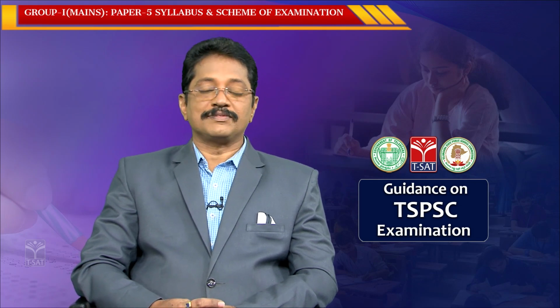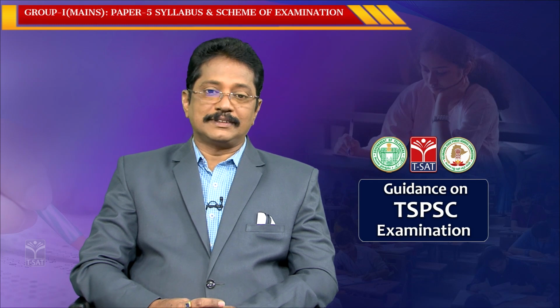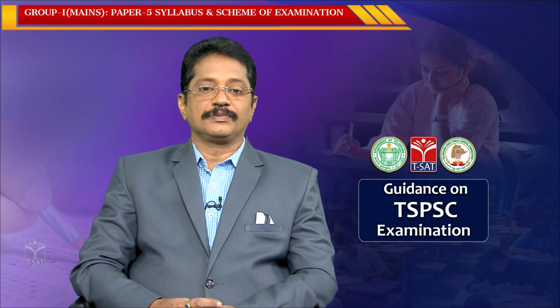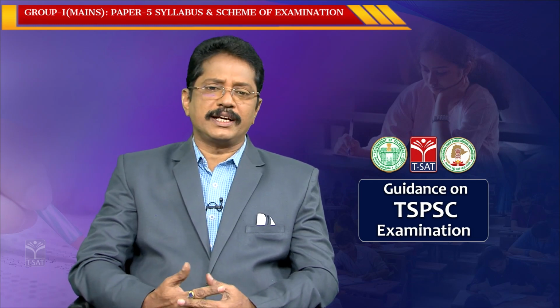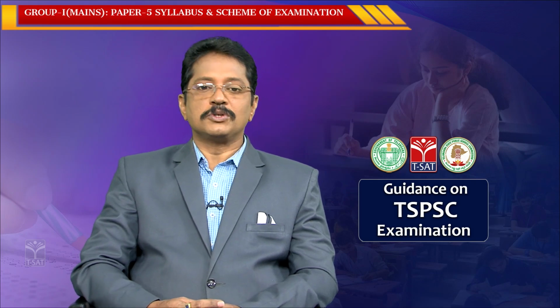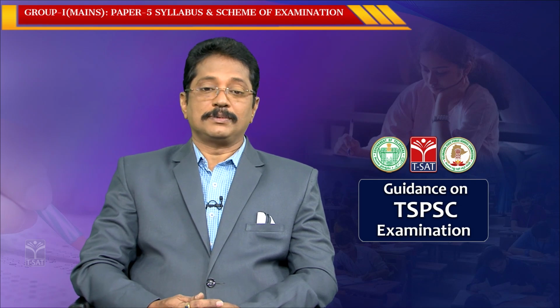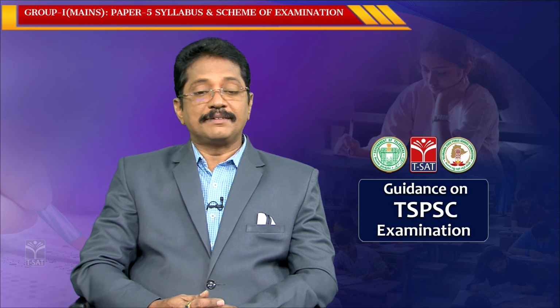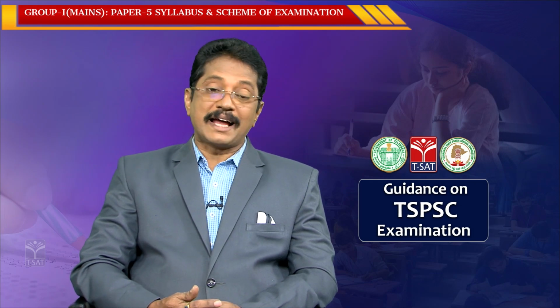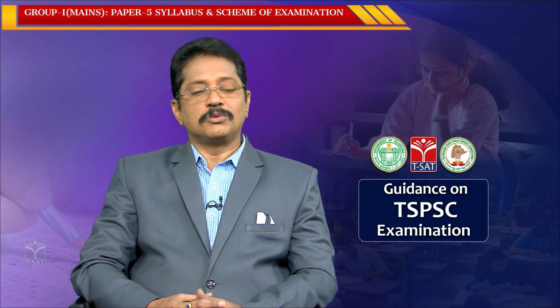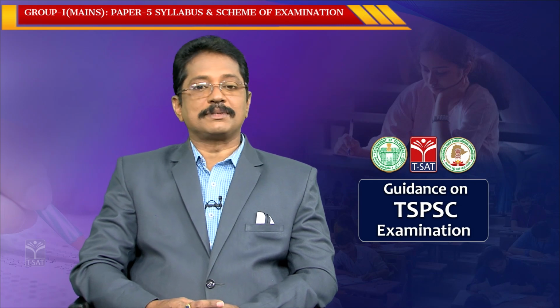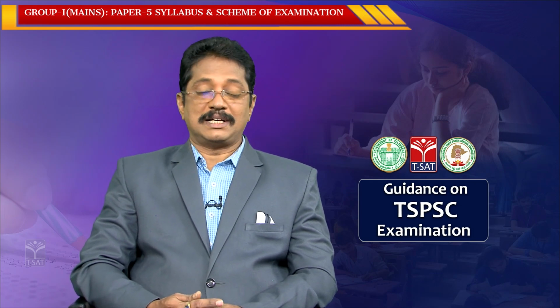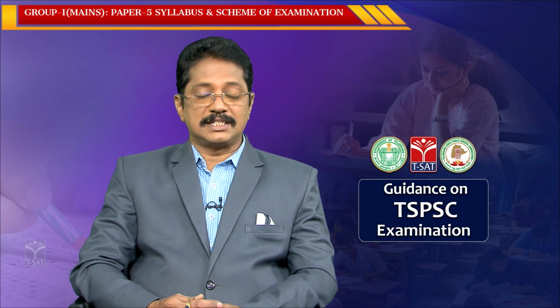We will discuss which areas we are going to cover and how the questions will come, because this is a scoring paper, mostly for non-mathematics background people. So you have to give more importance to the preparation of this paper. It definitely helps to get a maximum score, because it is concerned with mathematics, and you can get full marks in the examination system.